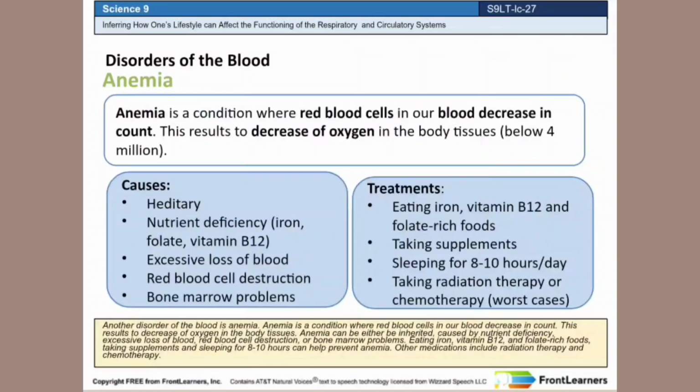Another disorder of the blood is anemia. Anemia is a condition where red blood cells in our blood decrease in count. This results in a decrease of oxygen in the body tissues. Anemia can be inherited, or caused by nutrient deficiency, excessive loss of blood, red blood cell destruction, or bone marrow problems. Eating iron, vitamin B12, and folate-rich foods, taking supplements, and sleeping for 8 to 10 hours can help prevent anemia. Other medications include radiation therapy and chemotherapy.